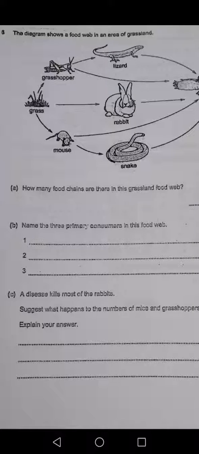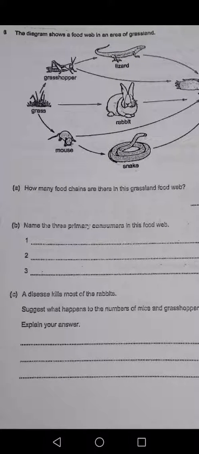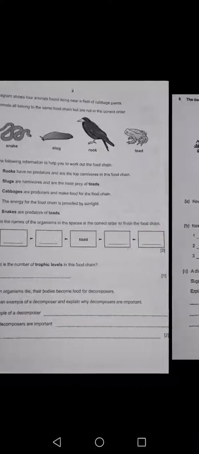Suggest what happened to the number of mice and grasshoppers. Explain why. What will happen to the number? So at that time you have to say the number of mice and grass will increase because when the rabbits die, there is less competition on grass, so their number will increase. Okay, next one.